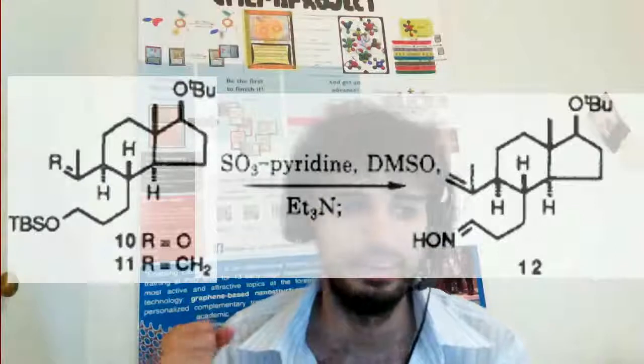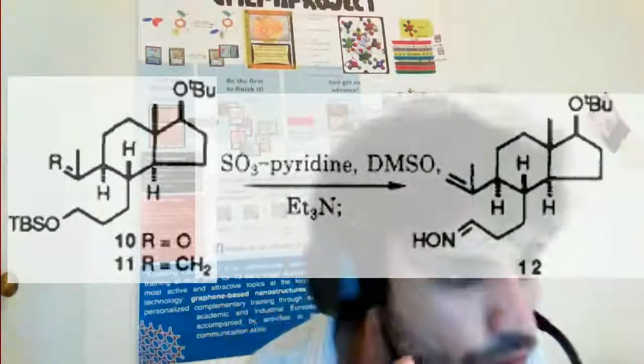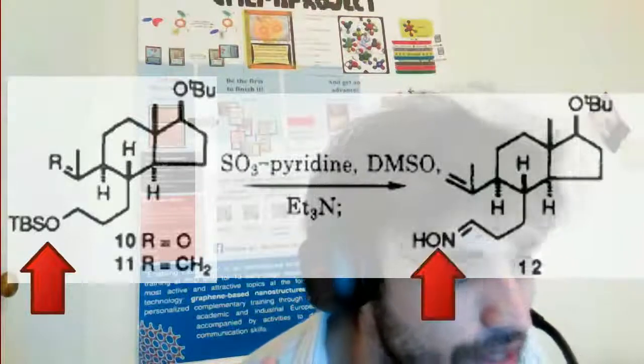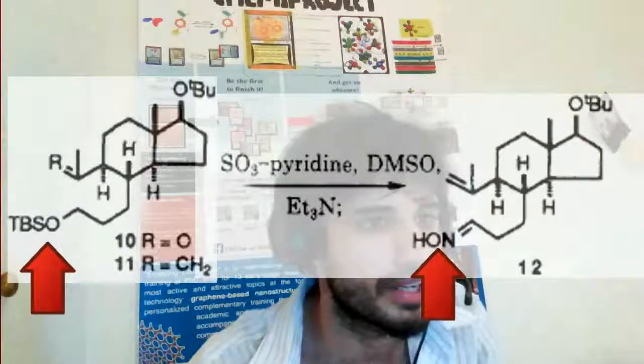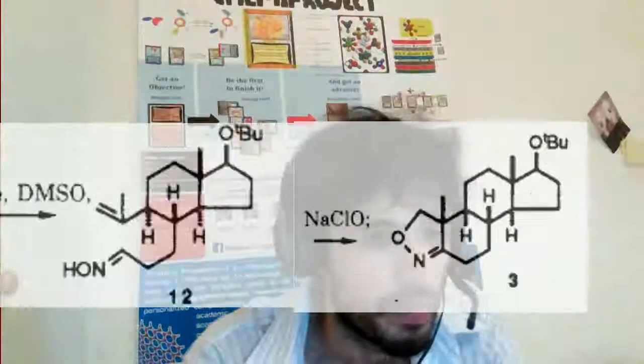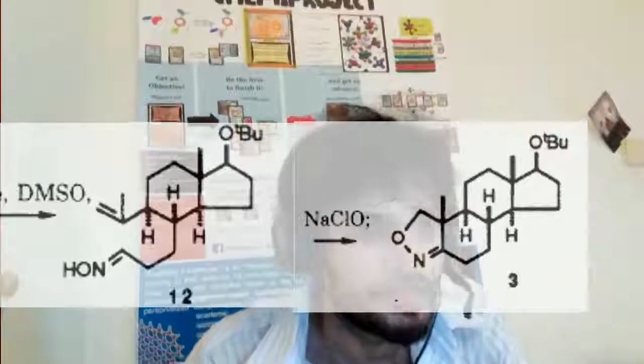And this compound in dimethyl sulfoxide and the one solvent that smells really bad, the triethylamine, we remove the tert-butyl dimethylsilyl ether and we add one oxime.